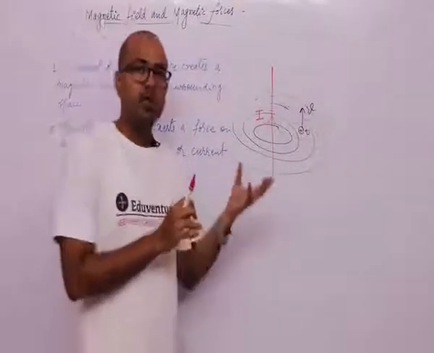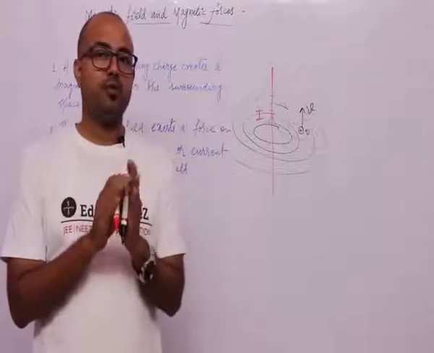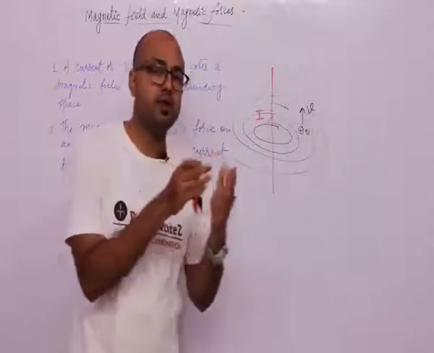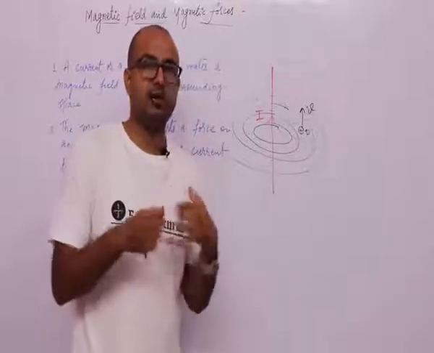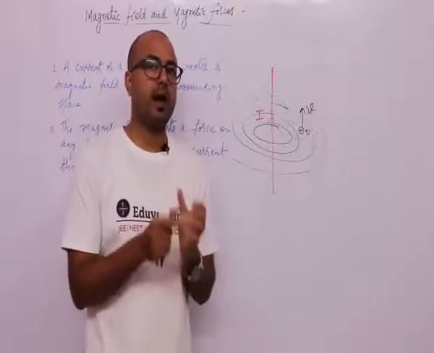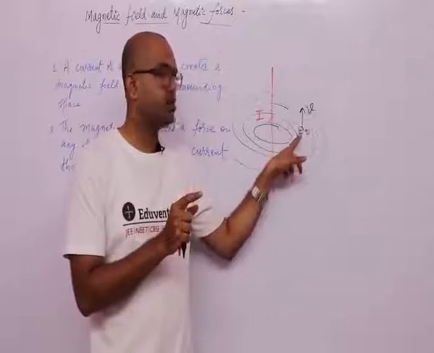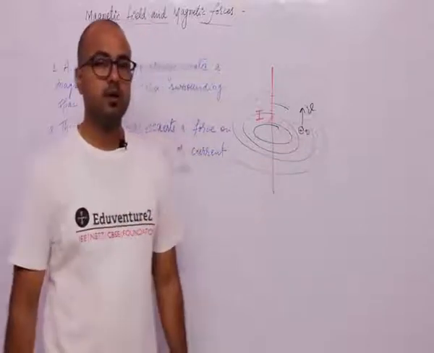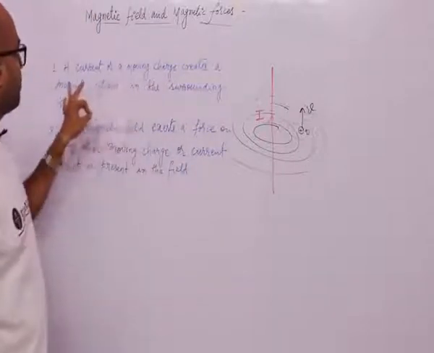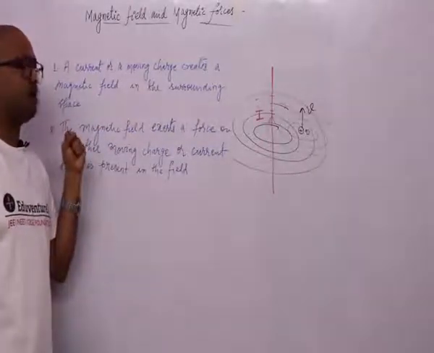So if both are having magnetic field around themselves, then the magnetic fields of both the current carrying wire and the charge will interact with each other and will apply a force, and that force is called magnetic force, and that magnetic force is responsible for the deflection of the charge Q. Okay, so a current carrying wire or a moving charge creates a magnetic field in the surrounding space or the surrounding area.